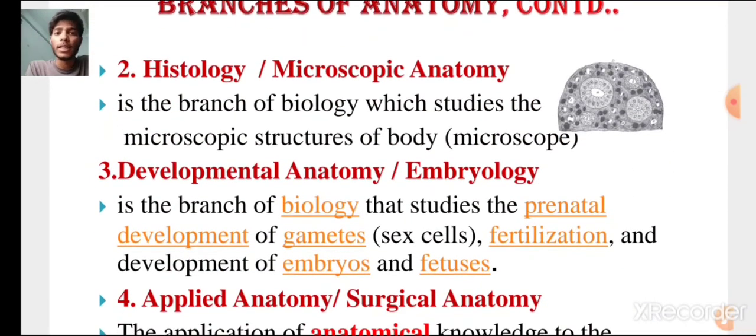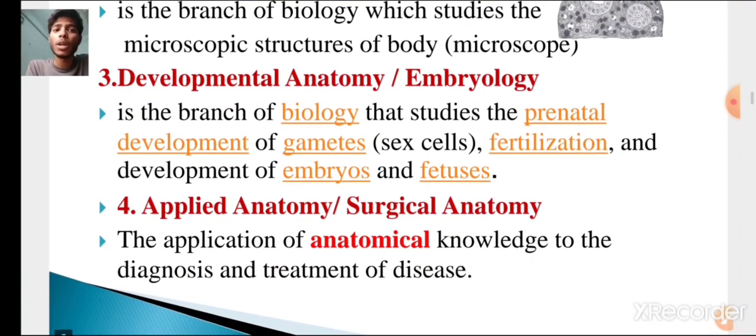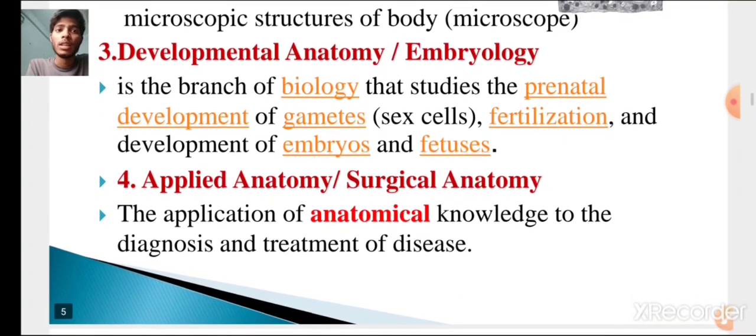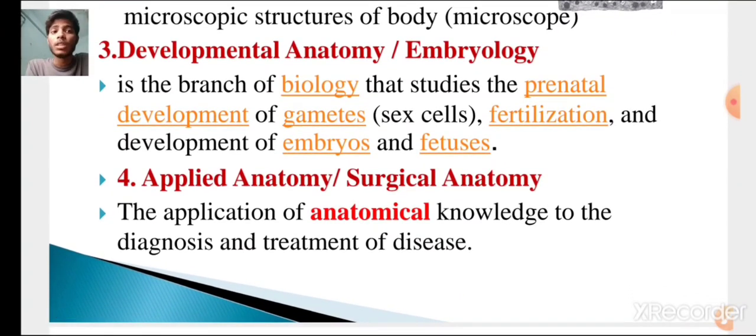And the second branch is histology or microscopic anatomy. It is the branch of biology which studies the microscopic structure of the body or any organ or tissue. Here we will use a microscope to know what its structure is and how it is made up. And in developmental anatomy or embryology, we will study the prenatal development of the gametes, then fertilization, and the development of the embryo and fetus, how the organ develops from the gametes to the embryo, and finally the fetus.